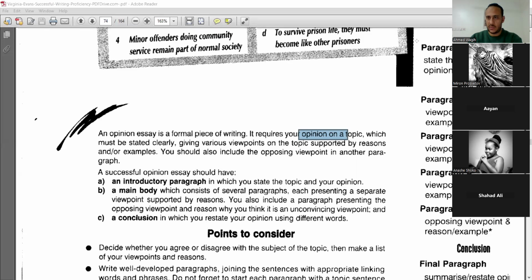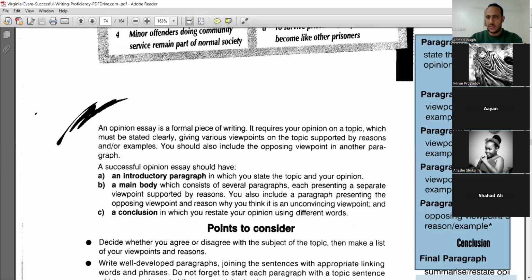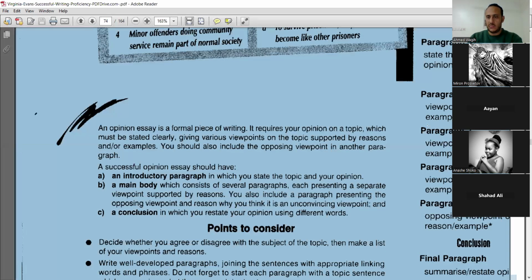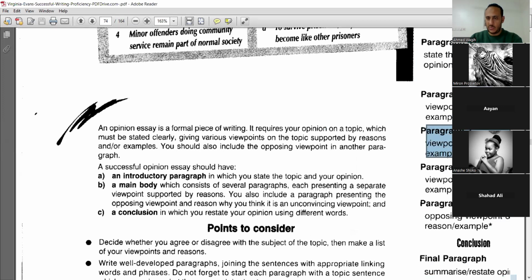So paragraph 1, state the topic and your opinion clearly. Main body paragraphs. Paragraph 2, viewpoint 1, that is related to your opinion with reasons and examples. Paragraph 3, viewpoint 2 with reasons and examples. Paragraph 4, viewpoint 3 with reasons and examples. Paragraph 5, the opposing viewpoint with reasons and examples.